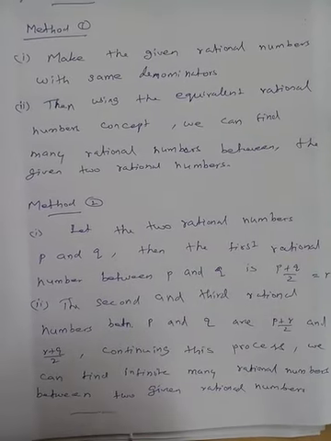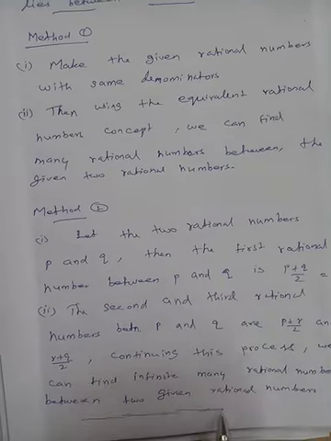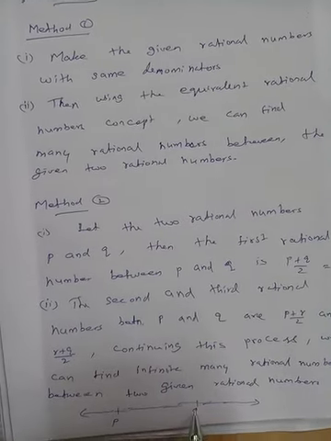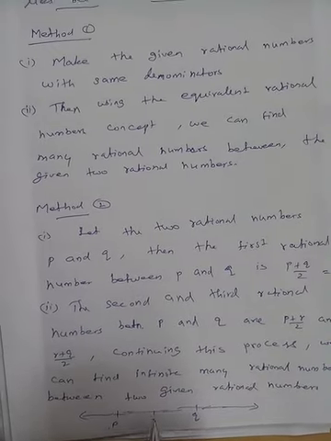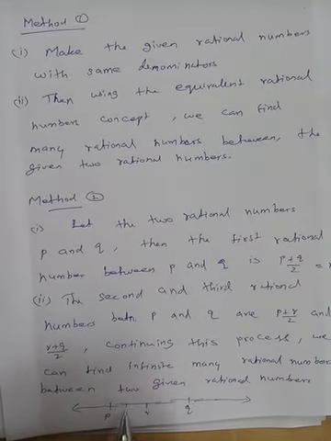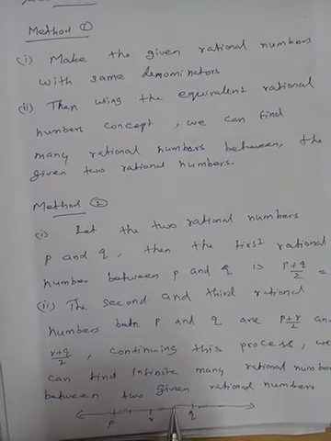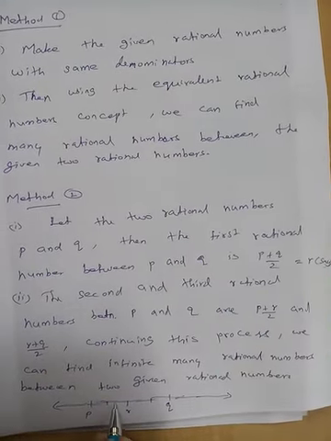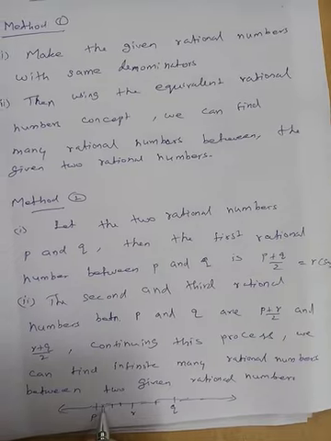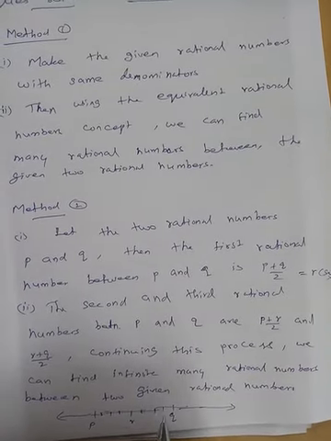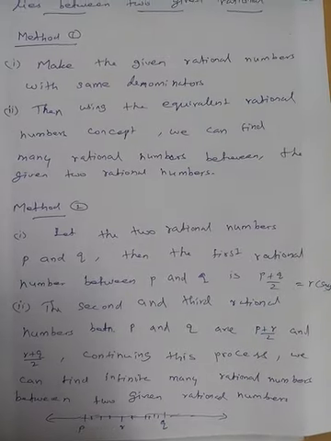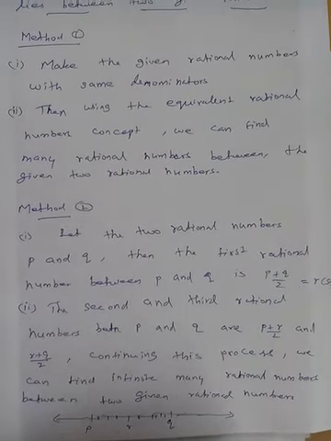For example, use the diagram. The two rational numbers are p and q. The middle of the numbers is r. The next number is between p and r. Here, between r and q. With this procedure you can find another number: the middle of these two, and the middle of this and this. So we can find infinite rational numbers between p and q in this way.